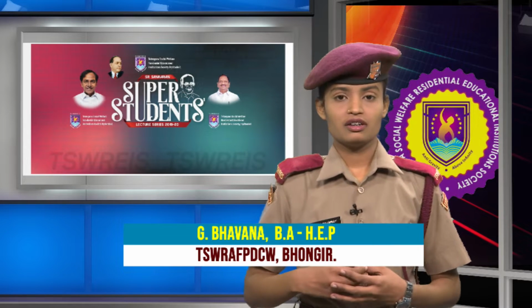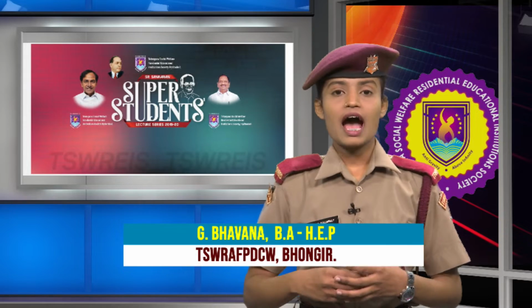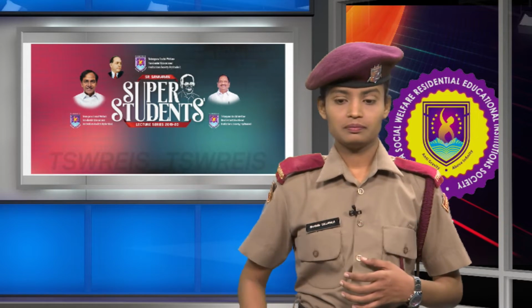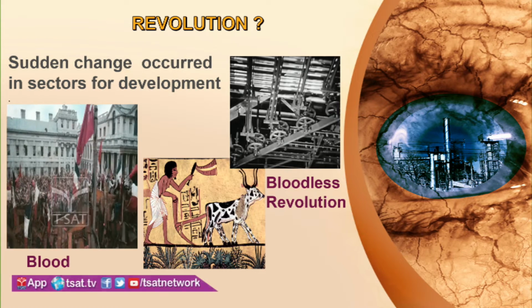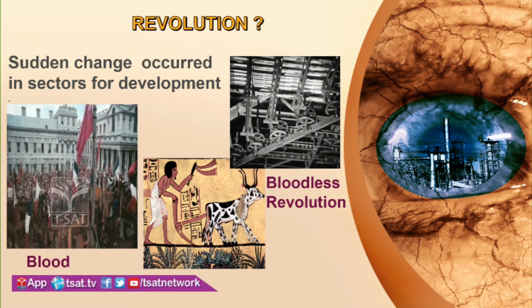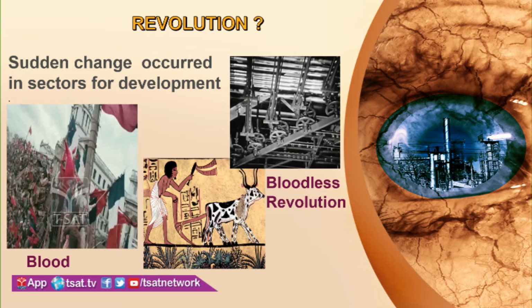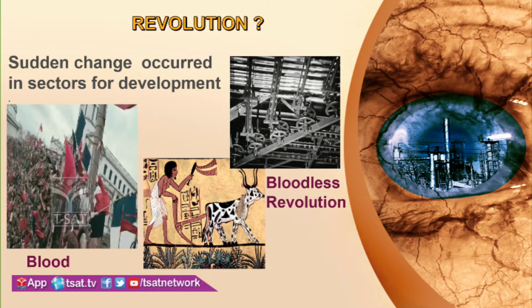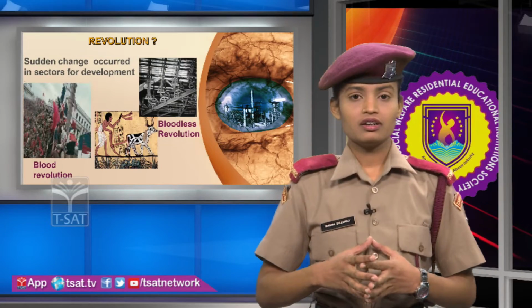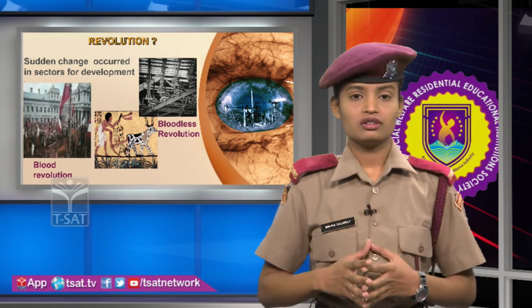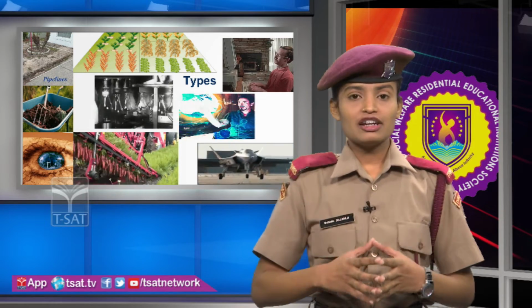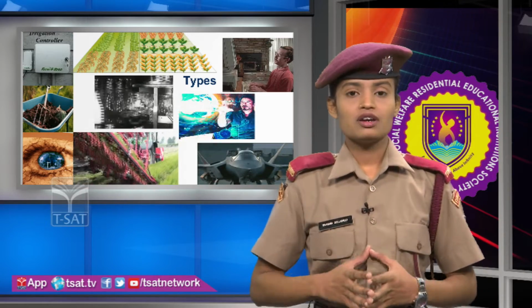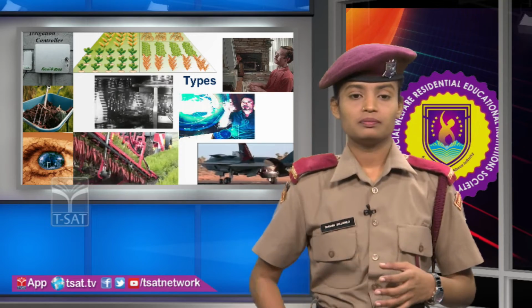Subject: History. Topic: Revolutions and their role in development. What is revolution? Revolutions are of two types: bloody revolution and bloodless revolution. A sudden change occurring in sectors for development is called revolution. These are the types of revolution: agriculture revolution, industrial revolution, technological revolution.